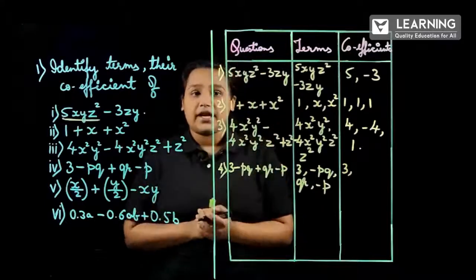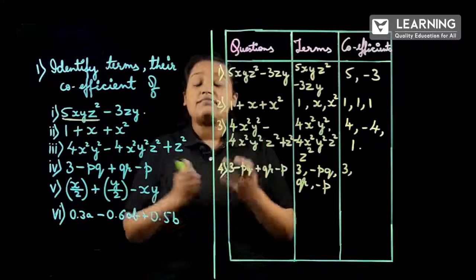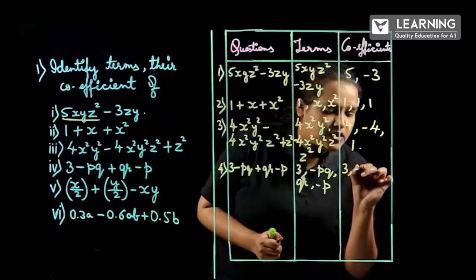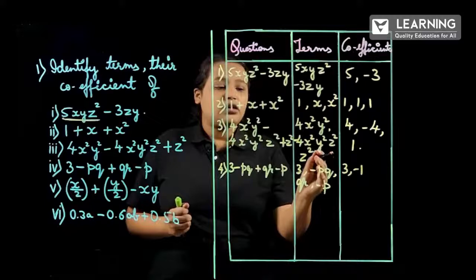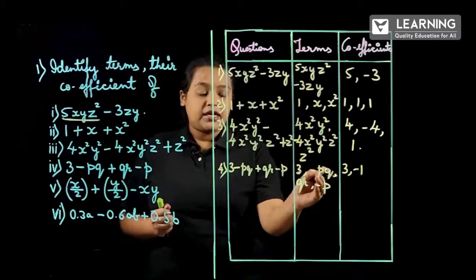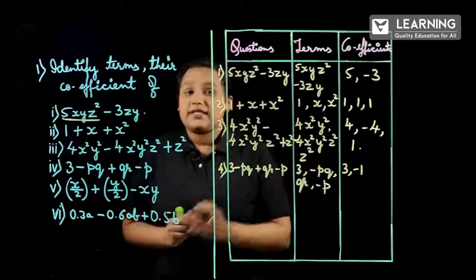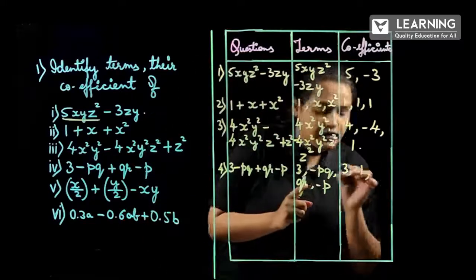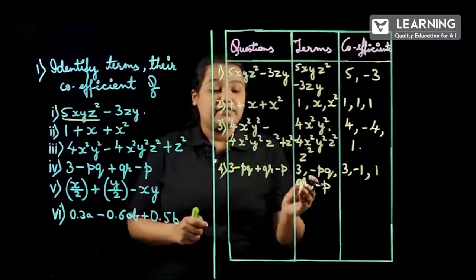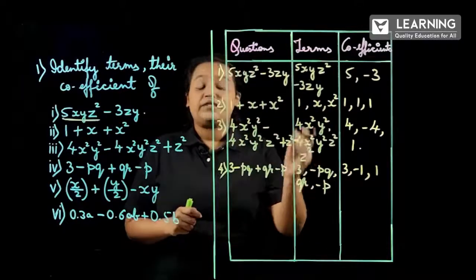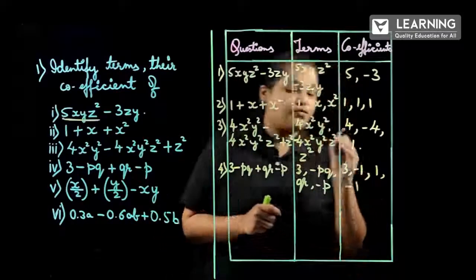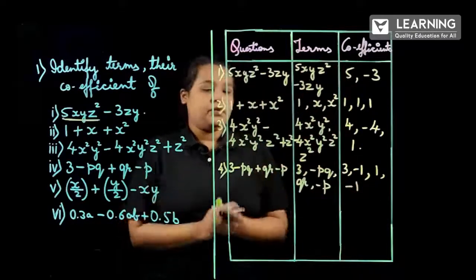So what we have to write? We have to write 1 or minus 1? Yes, we have to write minus 1 because the coefficient of PQ is having 1 and minus sign, correct? And then 1 again, because QR is given, there is no numerical and the coefficient will be 1, and then minus 1 for minus P.